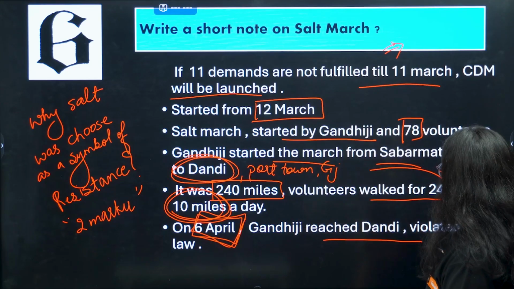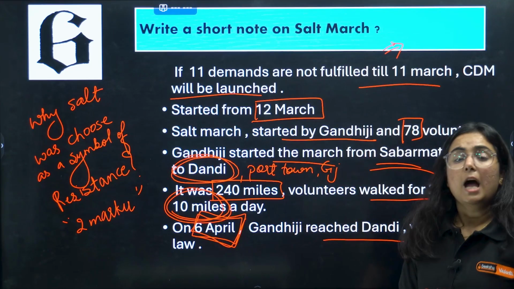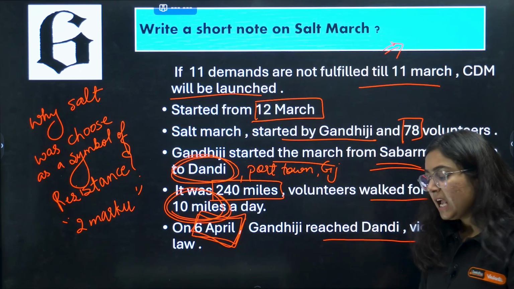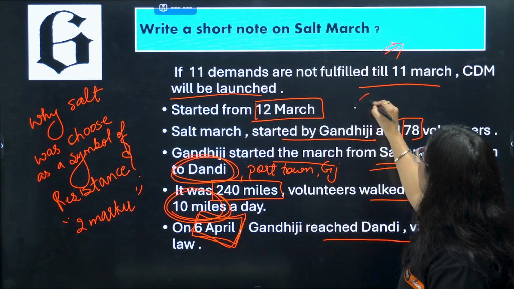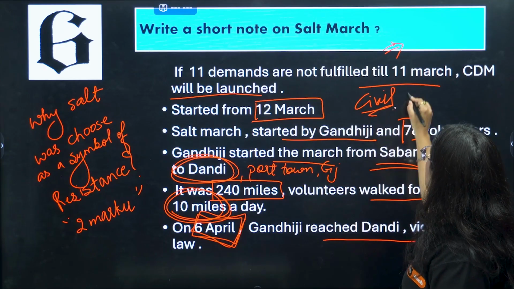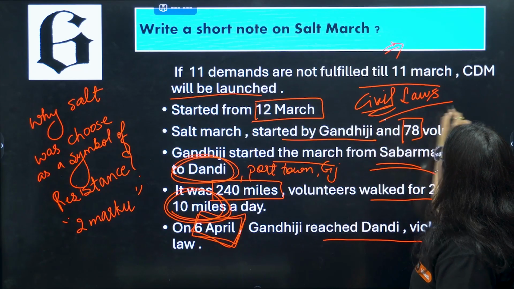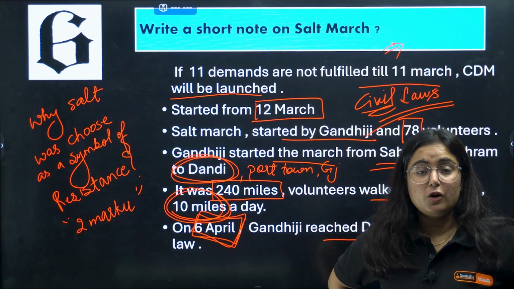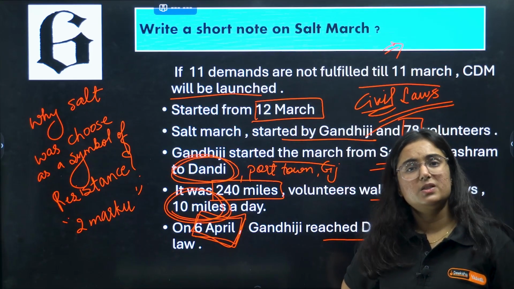Gandhiji reached Dandi, violated the salt law, and made salt by boiling water in a pan. This is how they did the disobedience of civil laws, that means laws made by the government for the people. And hence this was known as the civil disobedience movement.